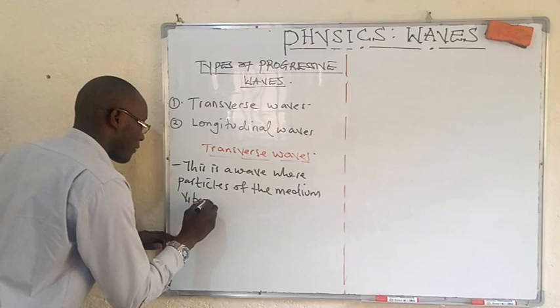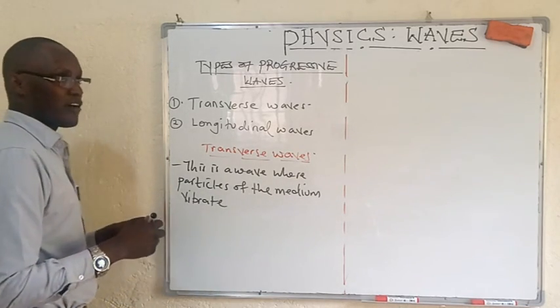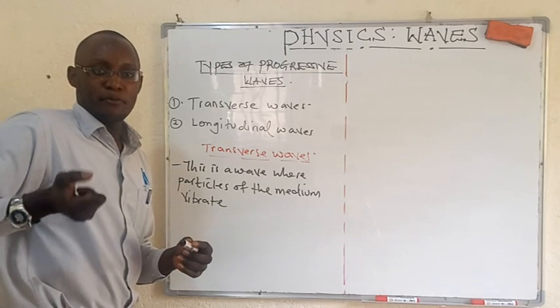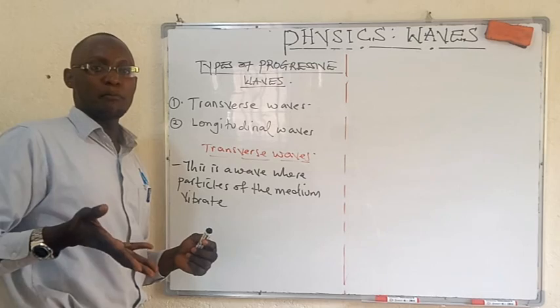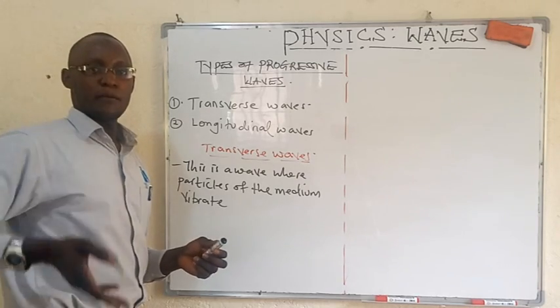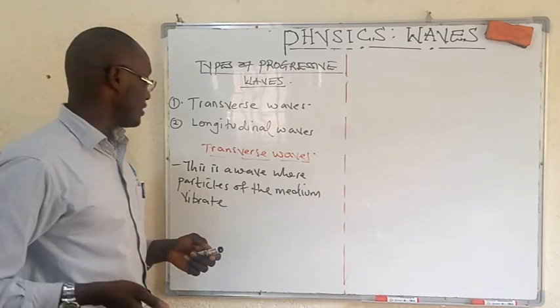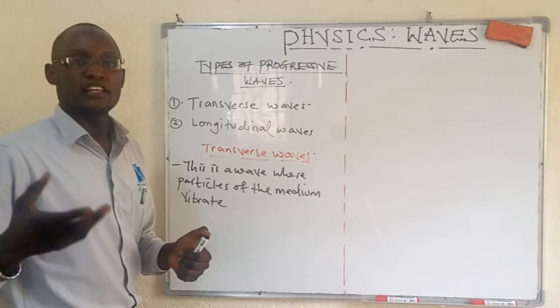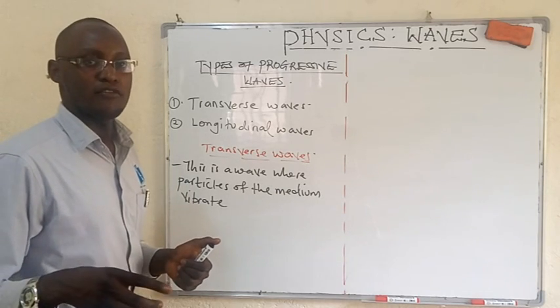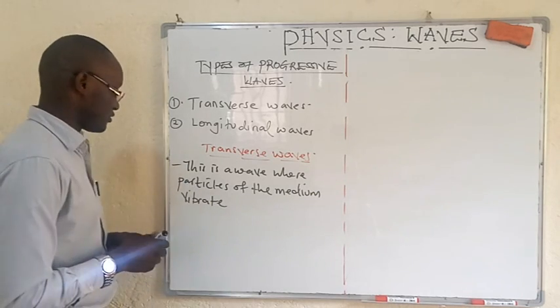I don't know whether people know the meaning of vibrate. You have ever had a phone, it vibrates, like shaking. That's what we are trying to mean. Particles are being displaced from rest position. It's what we call vibration. However, this displacement is just a temporary displacement for a wave. Particles go back and settle back to their rest position.